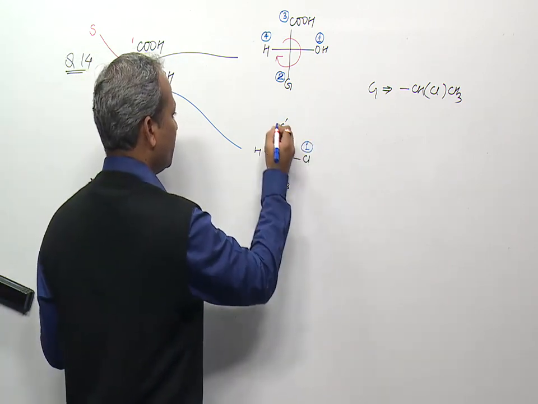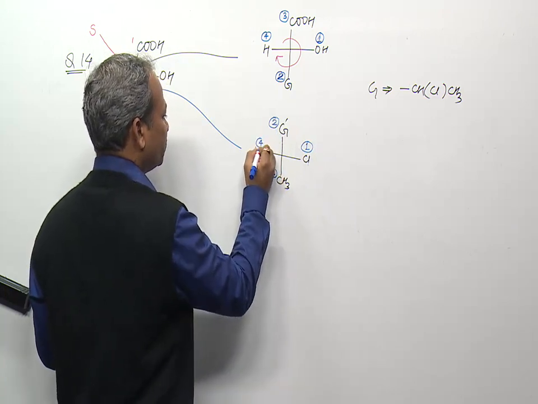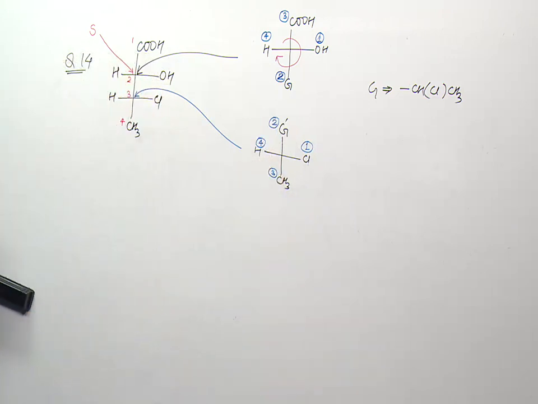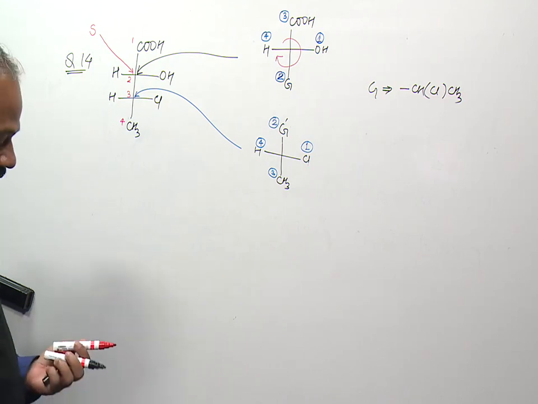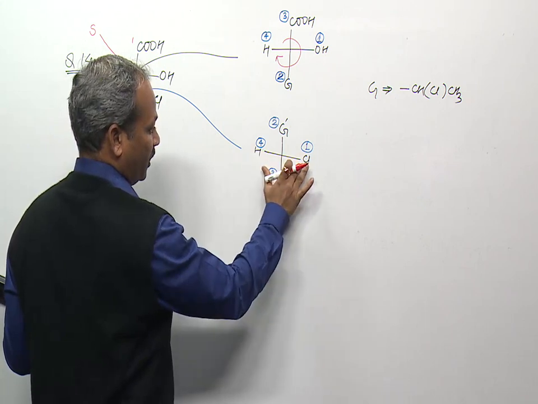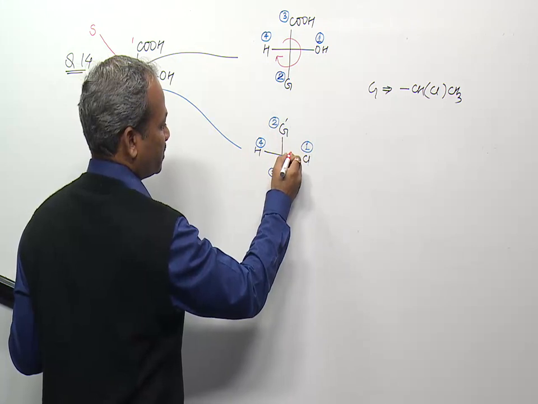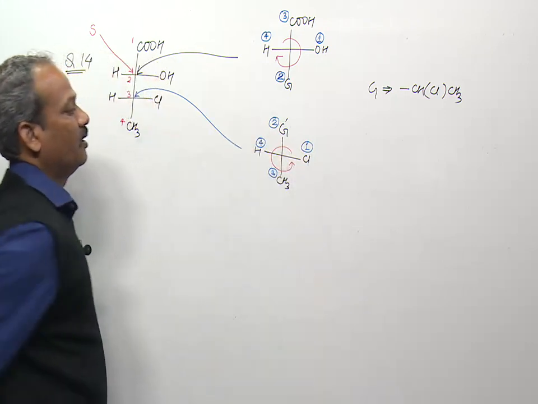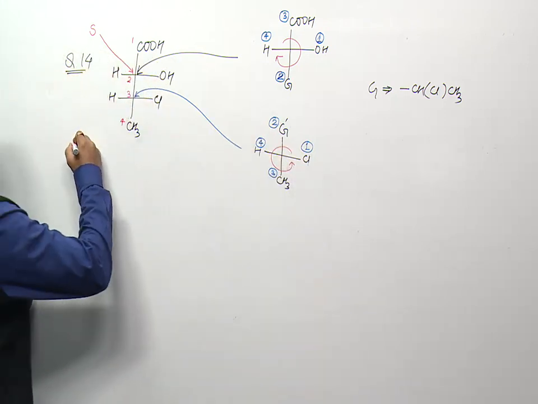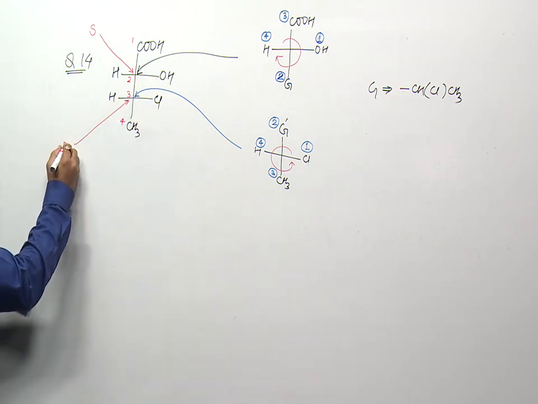So this is the first priority, this is second priority, this is third priority, and this is fourth priority. Now the lowest priority is on the horizontal line, and the sequence of priority 1, 2, 3 is anti-clockwise. So for anti-clockwise with the lowest priority on horizontal, it is R.